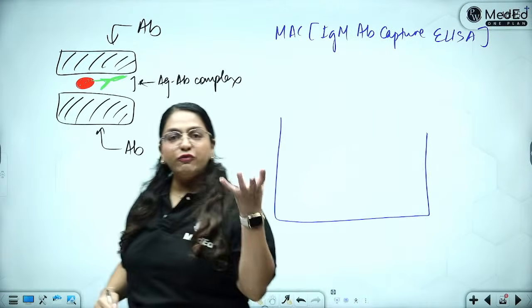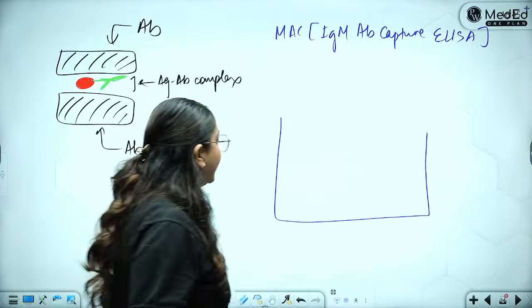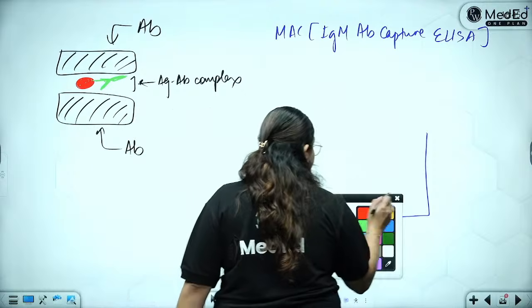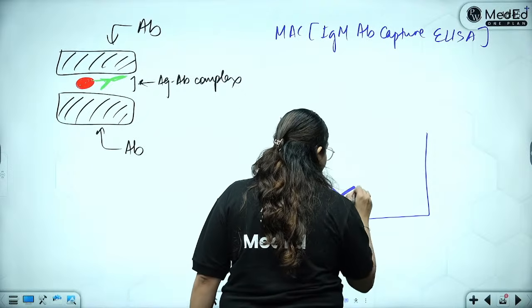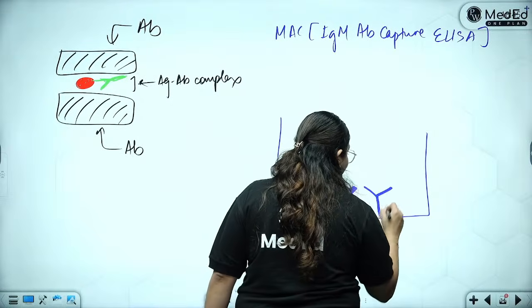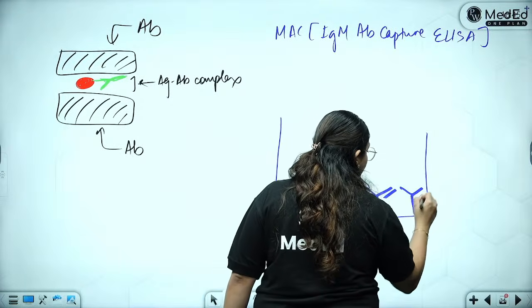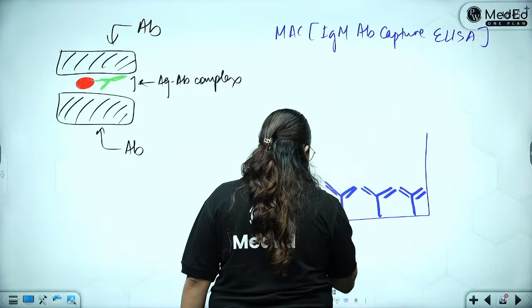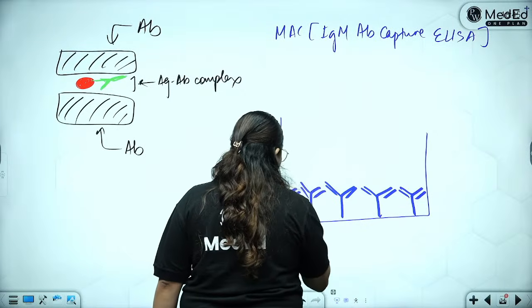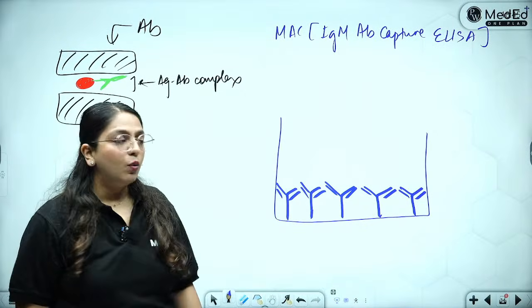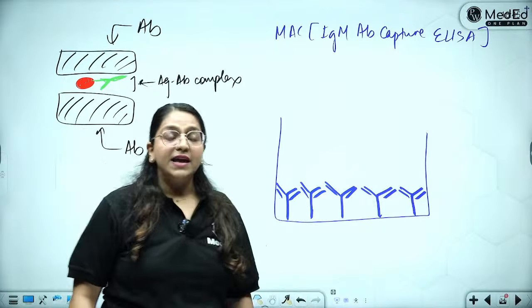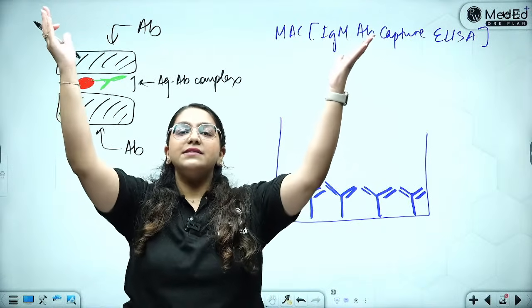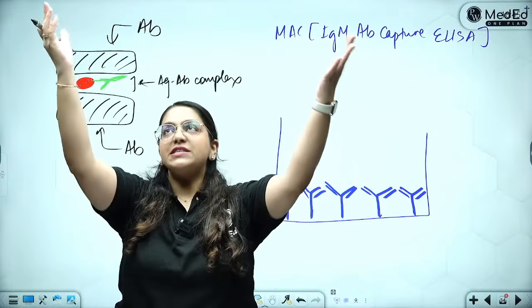So this is the well of a microtiter plate. What have I done? I have put some capture antibodies. Here is an antibody that I have totally covered the wells of the ELISA plate with. This antibody is standing like this. It is waiting for the patient's antibody to come.